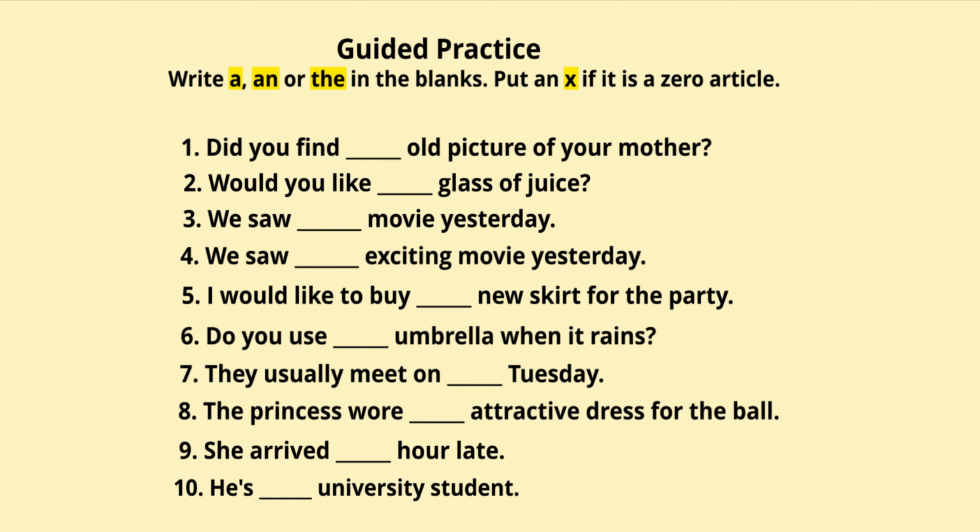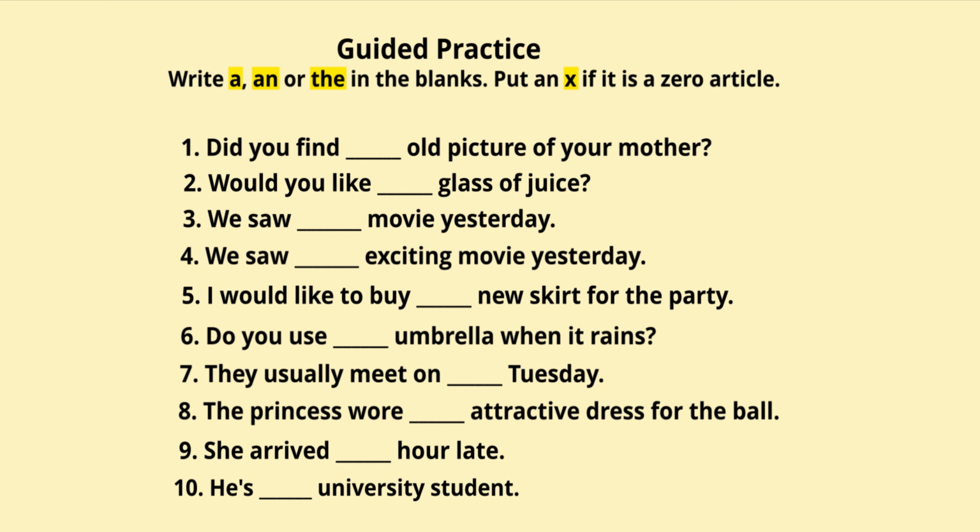They usually meet on dash Tuesday. So which article comes here? Think. We have to put an X there because it is a zero article. We don't use articles before names of the days or months, right? So they usually meet on Tuesday.